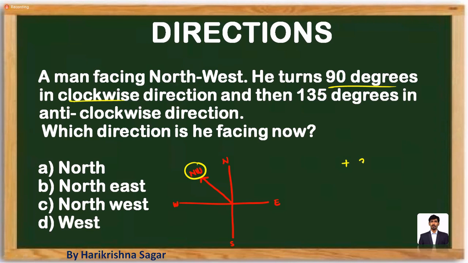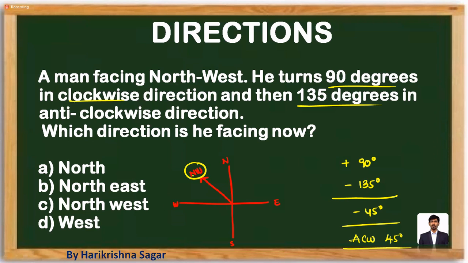He turns 90 degrees in a clockwise direction. Clockwise direction, I'm using a plus sign, plus 90 degrees. And 135 degrees in an anti-clockwise direction, I'm using a minus sign. So 90 minus 135. What is this value? Minus 45. Minus 45 indicates overall anti-clockwise direction for 45 degrees. This is the clockwise direction, this is the anti-clockwise direction. Anti-clockwise direction for 45 degrees, the person is facing towards what? He is facing towards west.